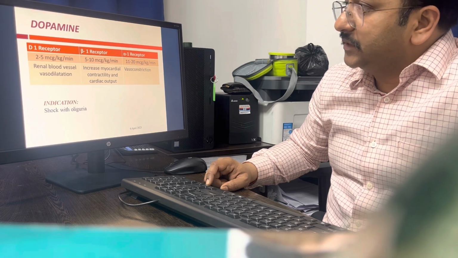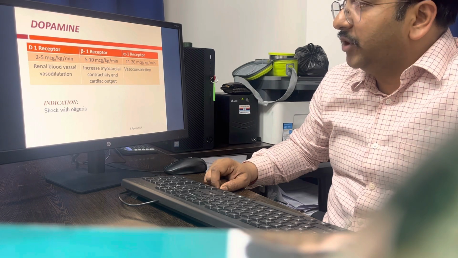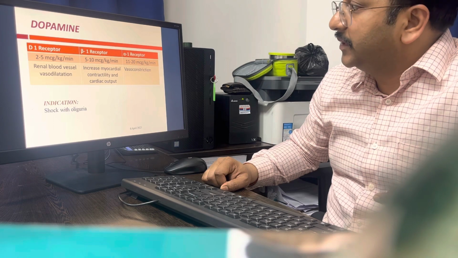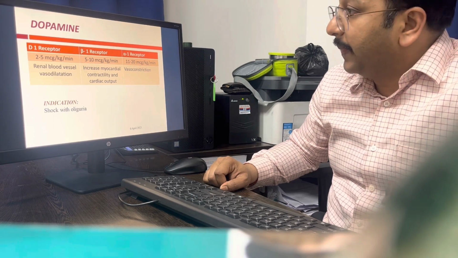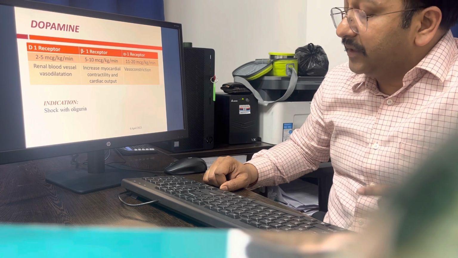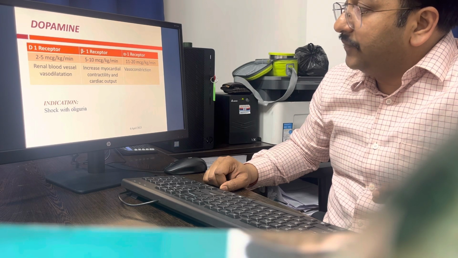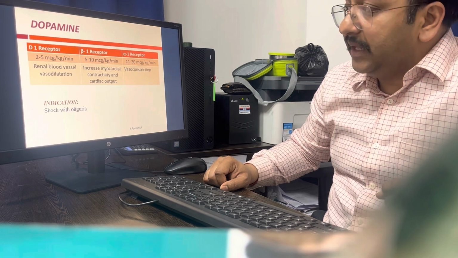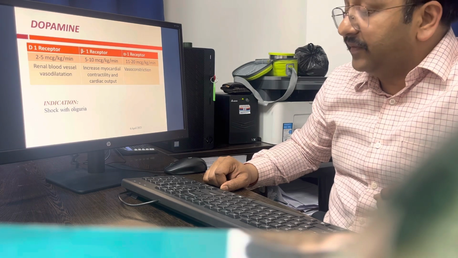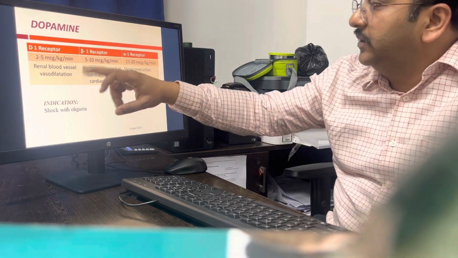One more endogenous catecholamine is dopamine. It has some important property because it acts on all three receptors, D1 receptor, beta 1 receptor, alpha 1 receptor, according to the dose. When the dose is less, 2 to 5 microgram per kg per minute, it will act on the renal blood vessel, causing vasodilatation of that. When you give 5 to 10 microgram per kg per minute, it will increase the myocardial contractility by acting on beta 1 receptor, and alpha 1 receptor causes vasoconstriction when the dose is increased further. So at this dose, all three actions will be seen.